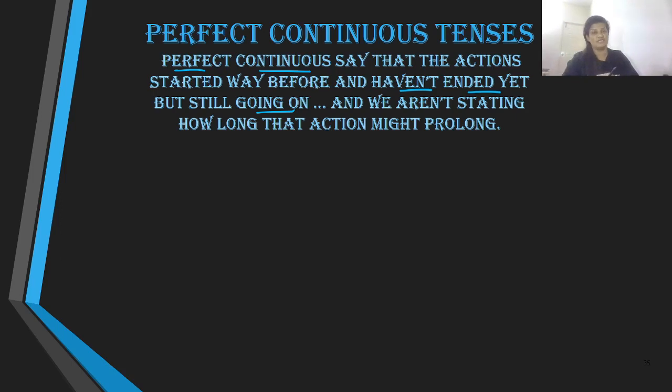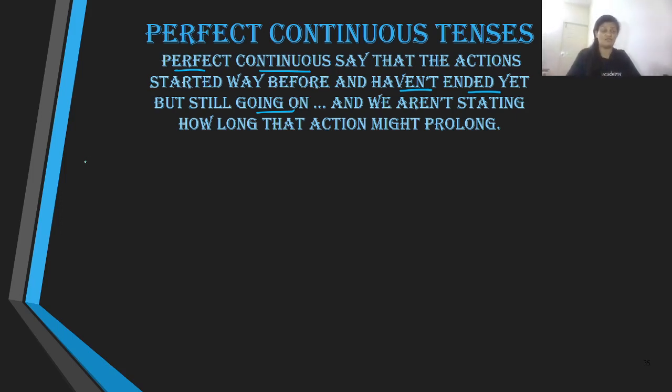We are in fact bringing all the three timelines over here. For example, we are talking about an action that started way back in the past. In the present, it has come to present tense and it hasn't ended at the moment, but it is still going on. So we are talking about the past here, present here, and also future as well. So all the three timelines are connected when we speak about perfect continuous tenses.